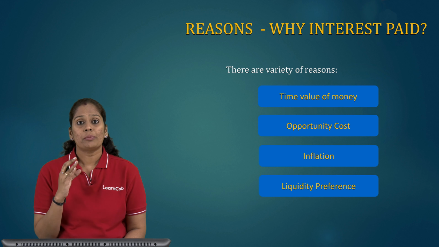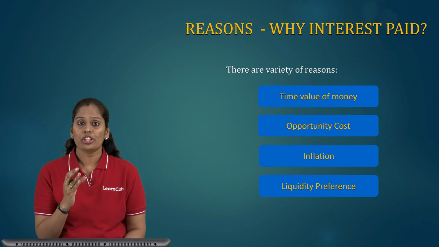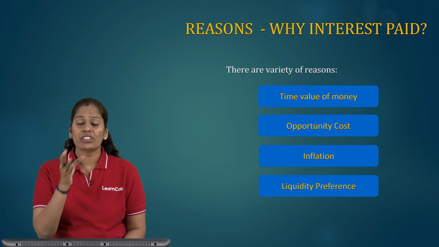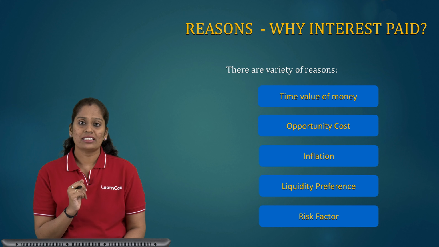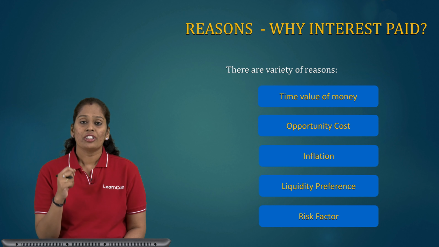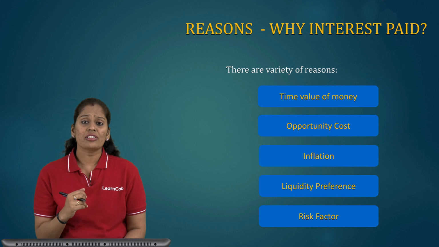Today, people prefer that their money should be in a liquid form or cash form so that they can utilize it at any time, rather than in some investment which is tough to break in case of emergency. And the fifth reason is risk factor. Whenever you give your money to someone, there is always a risk of going bankrupt, or you are not going to get your money back. So these are the 5 reasons why interest is paid.